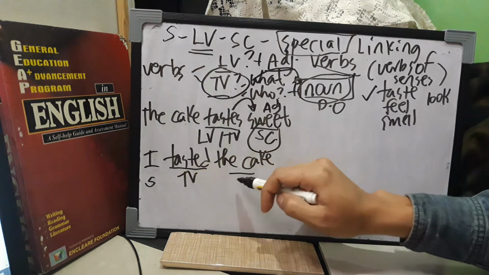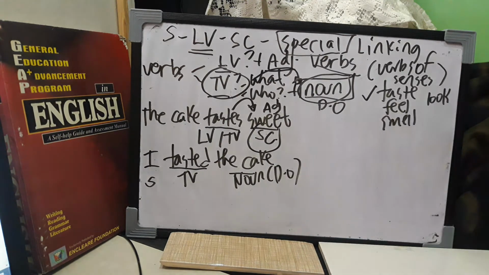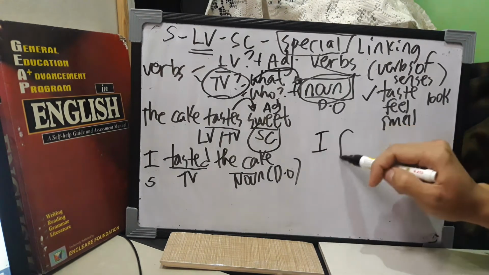I tasted the cake. And cake is a noun, and that is your direct object. Again, guys, if it is a linking verb, it must be followed by an adjective. And if it is a transitive verb, it must be followed by a direct object.